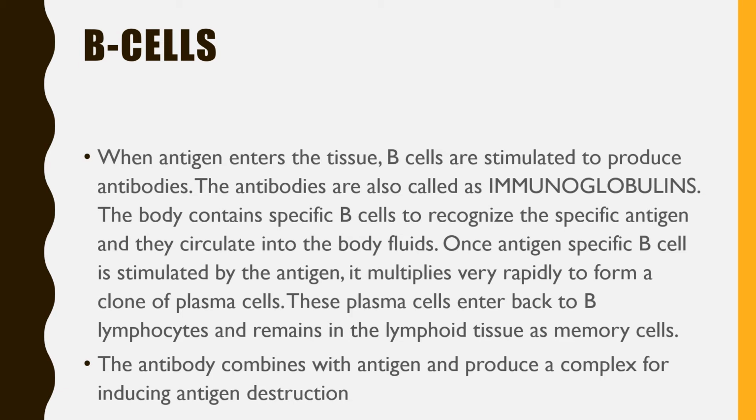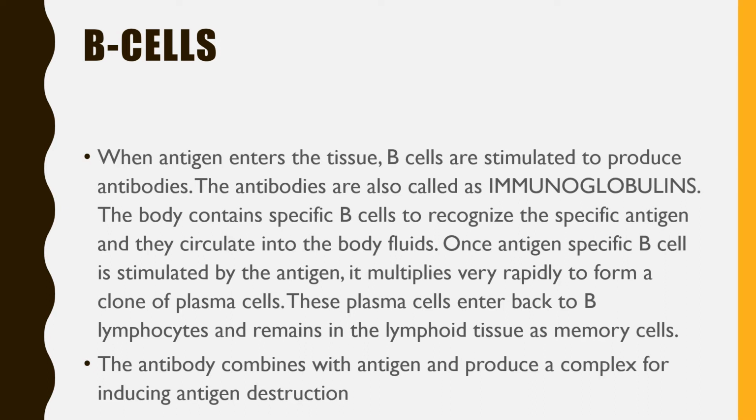When antigen enters the tissue, these B cells are stimulated and they produce the antibodies, and the antibodies are also called immunoglobulins. In the previous video I have explained this. The body contains specific B cells to recognize the specific antigen, and they circulate in the body fluids.